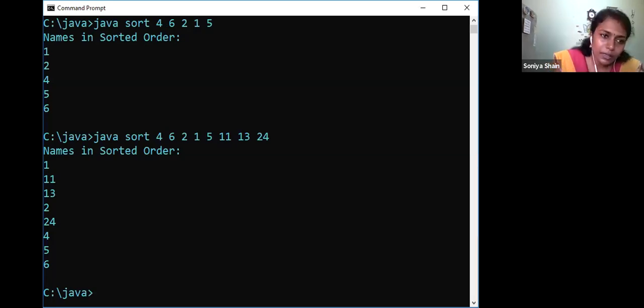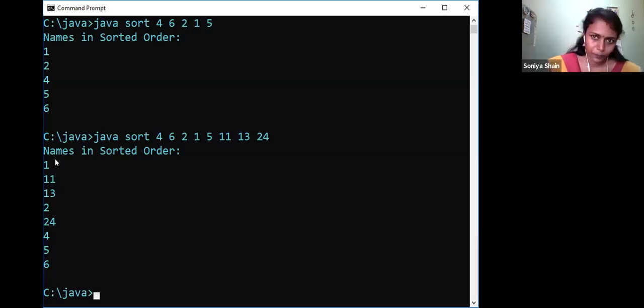Here all the numbers are one digit numbers. That's why you got the correct answer. Here the numbers are one digit, and 11 means it is two digits. So can you tell what the problem is here? Why did you get the output like this?